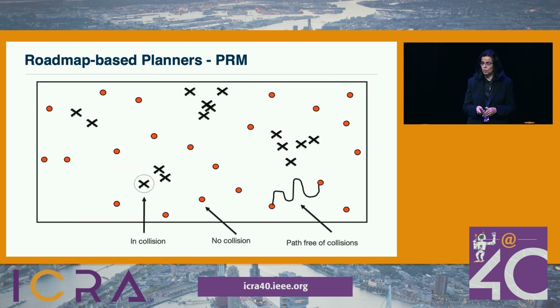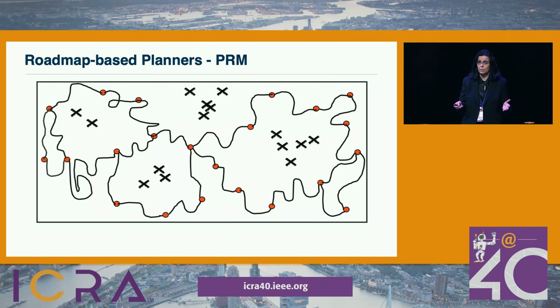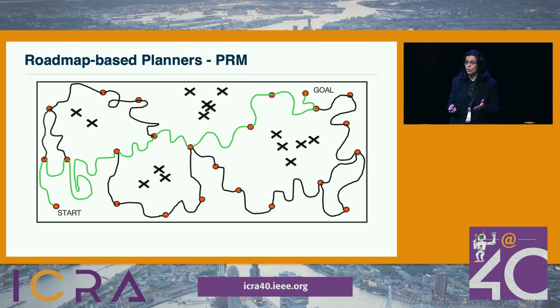It's too complex to compute them, but we can sample the space. We only need forward kinematics and collision checking. And we can connect neighboring configurations in that space. So it's easy to build a roadmap in this space, and once you have the start and the goal connected to that roadmap, then you have a path for your robot to get from start to goal.